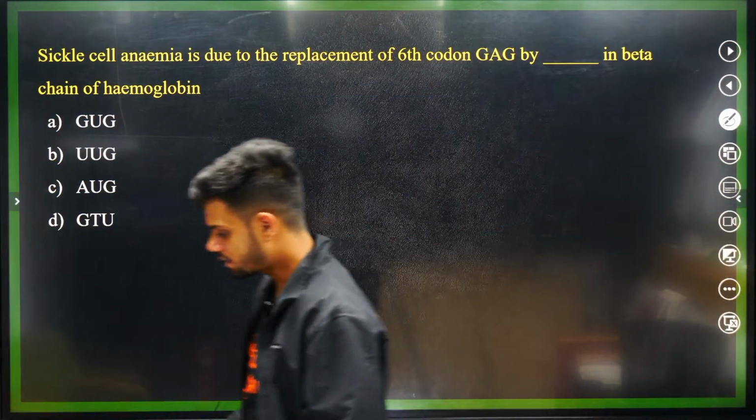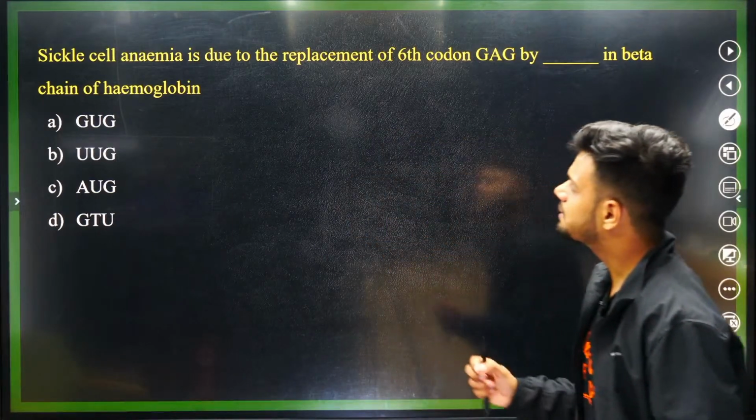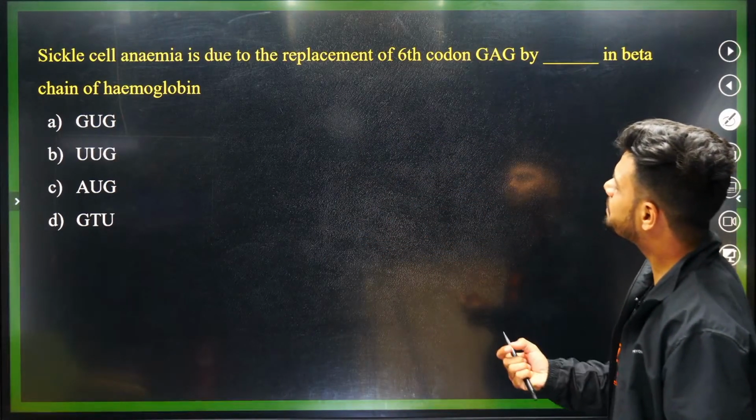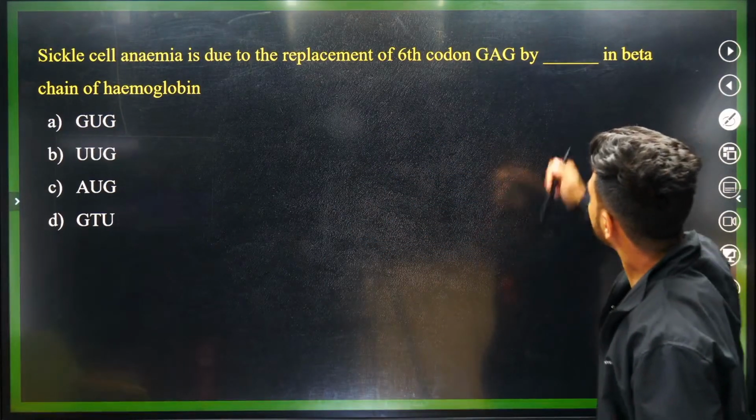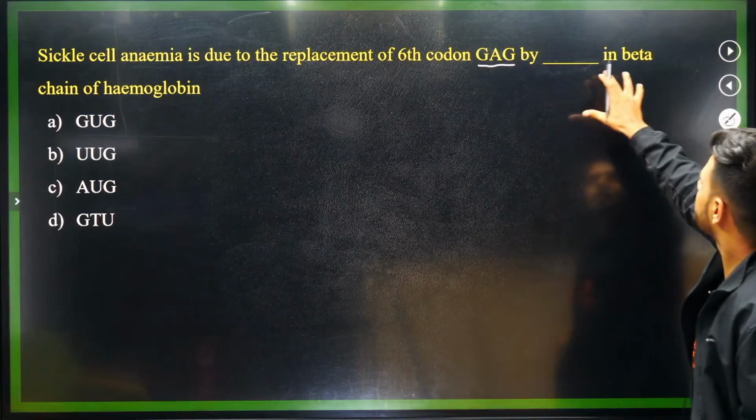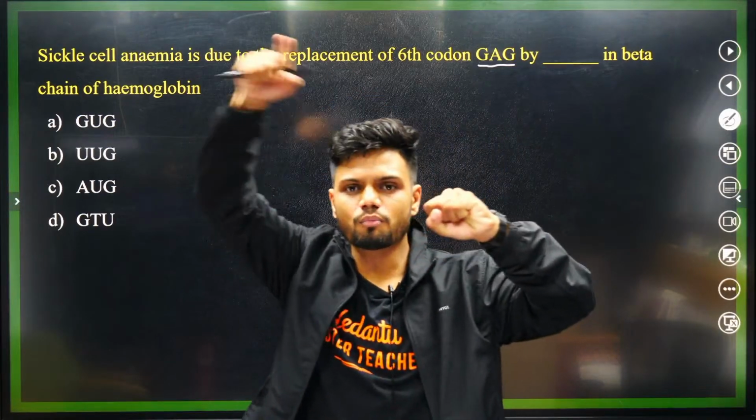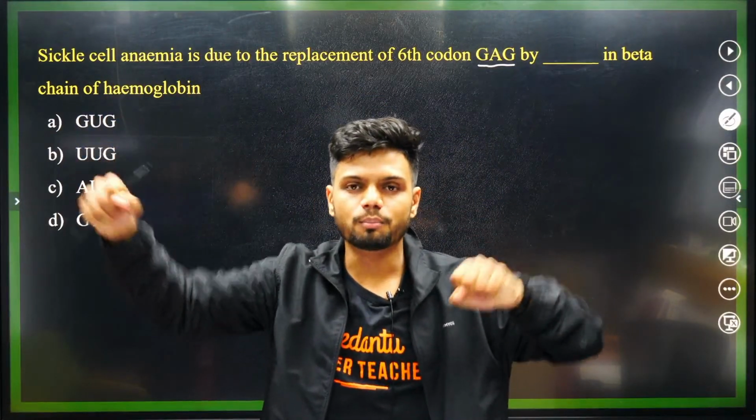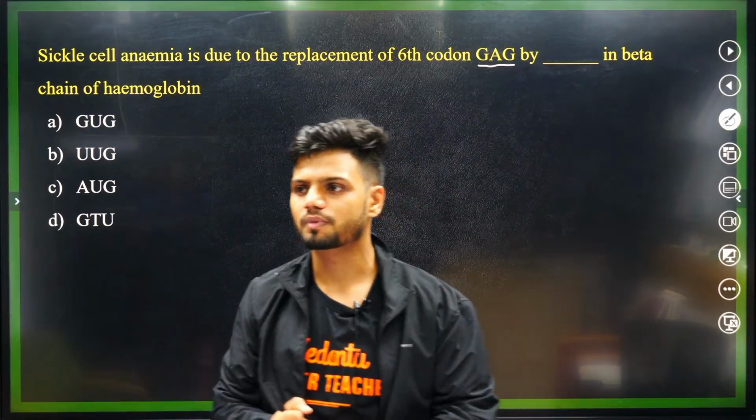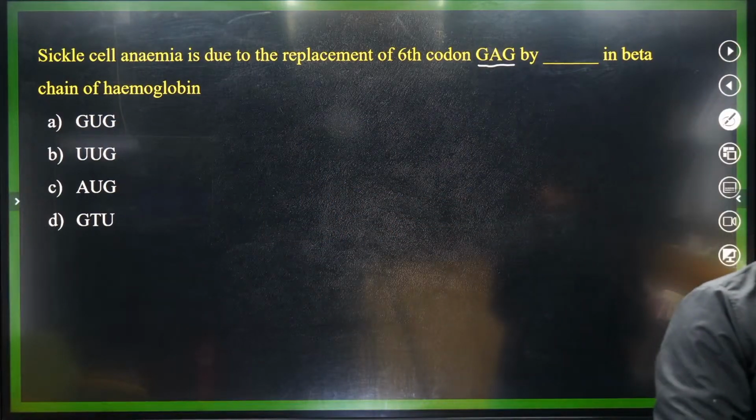Next question students, next question. Okay, sickle cell anemia is due to replacement of 6th codon GAG by dash in beta globin chain. Instead of GAG there is one more codon coming and sitting. Because of that, valine is being produced.